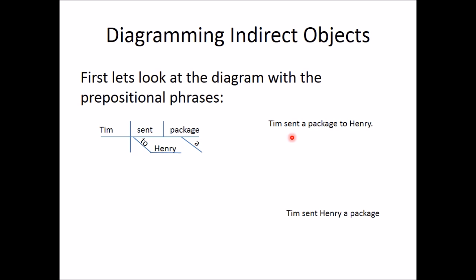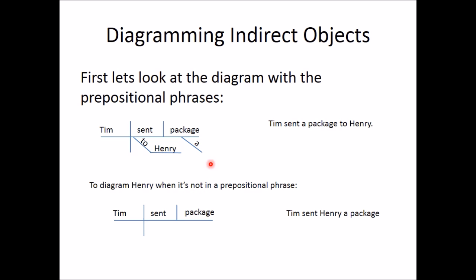Pretty simple. But what if we take out that preposition and we now have Tim sent Henry a package? Well, to diagram Henry when it's not in a prepositional phrase, we're still going to put the subject Tim, and he still sent a package, right? We're going to diagram the indirect object very similar to the way we diagram the prepositional phrase.